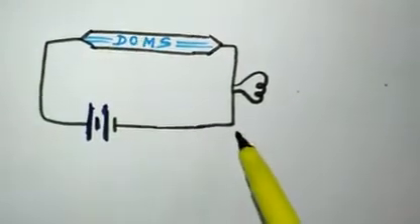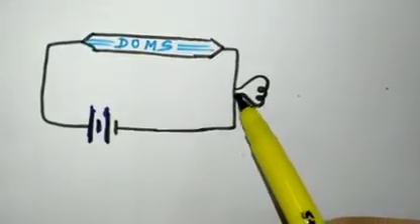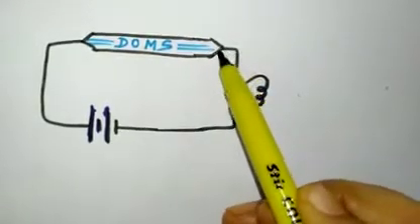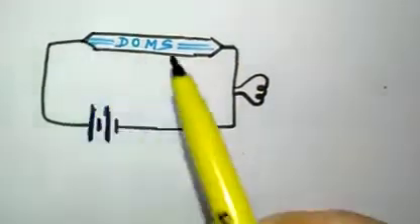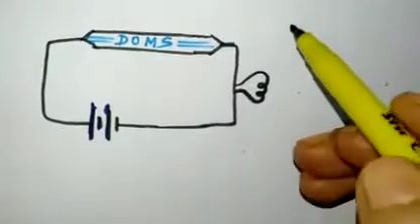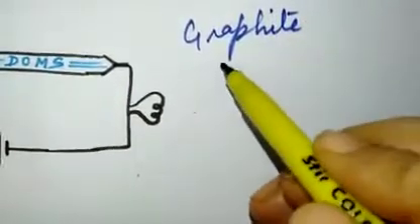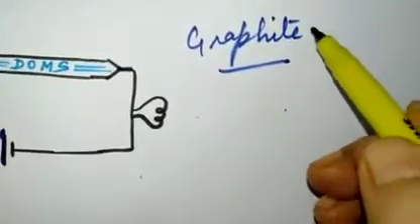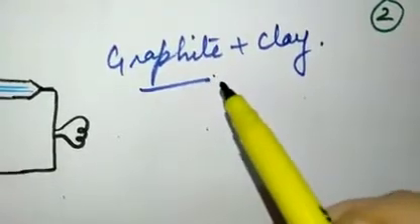Now this is joined to a bulb here. We have attached a bulb with the help of copper wires, and then it is connected to the other end of the pencil. This is the sharpened end of the pencil, and the lead of the pencil is made up of graphite. The lead of the pencil is made up of graphite plus clay, right? And graphite is a good conductor of electricity.